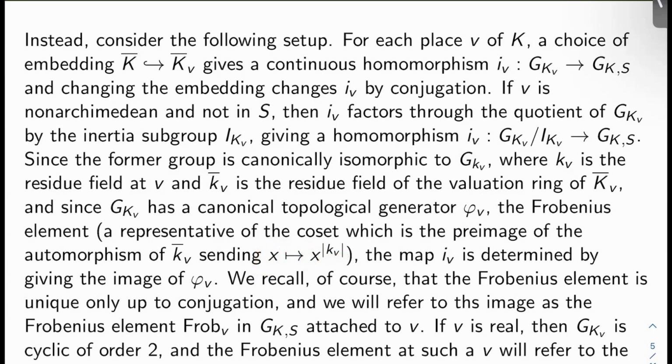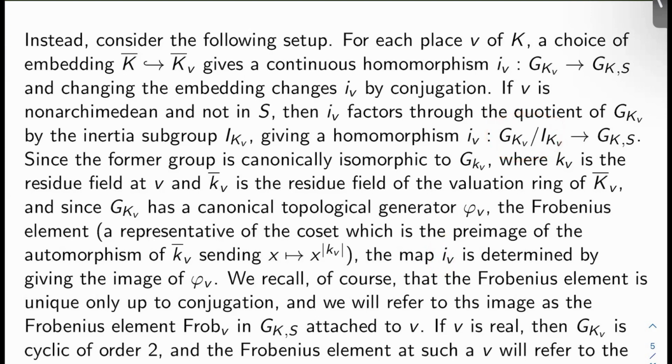Okay. And then you can pull this generator back to this quotient and take representatives in G_{K_v} called Frobenius elements. We talked about this in chapter 1 again. The map i_v is determined by the image of one of these Frobenius elements, which we'll still call phi_v.